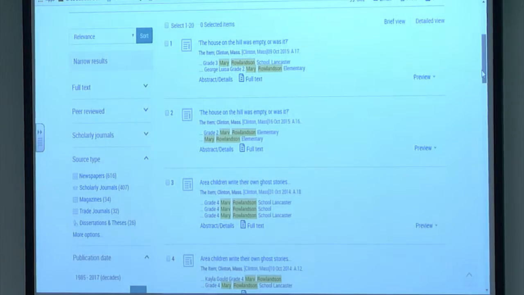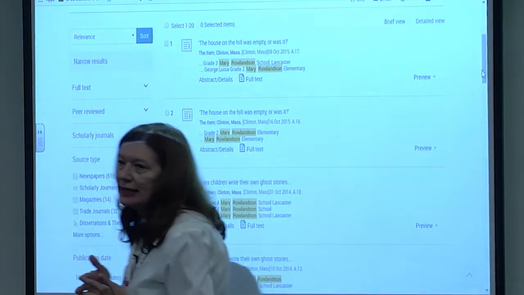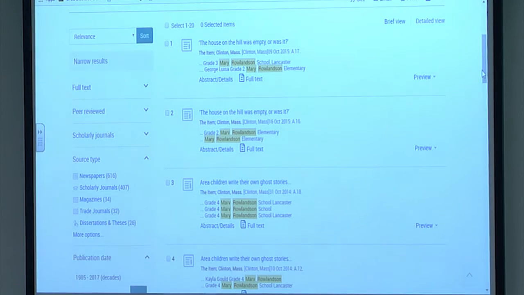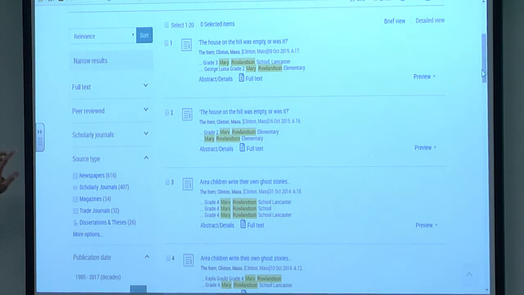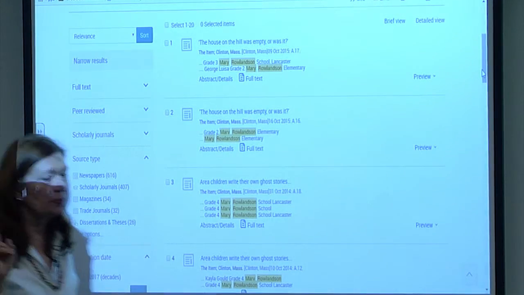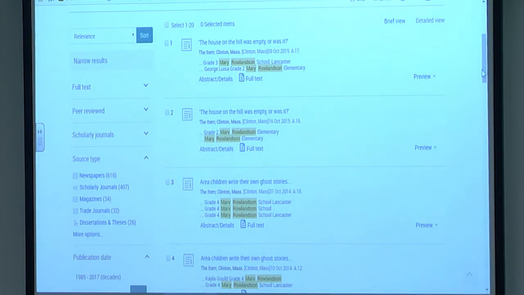Now you can do some other kinds of narrowing here. And there's one kind of narrowing in this database that you must do that you did not have to do in the other two databases. So in the first two databases, we were primarily looking at all scholarly material. There weren't newspaper articles in there or blog posts in there. In this one, in order to follow the requirements of your assignment, we've got to choose that we only want the scholarly materials.